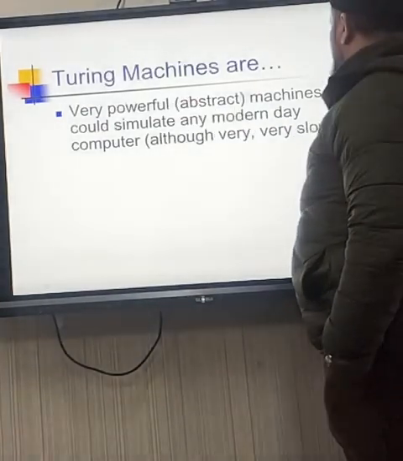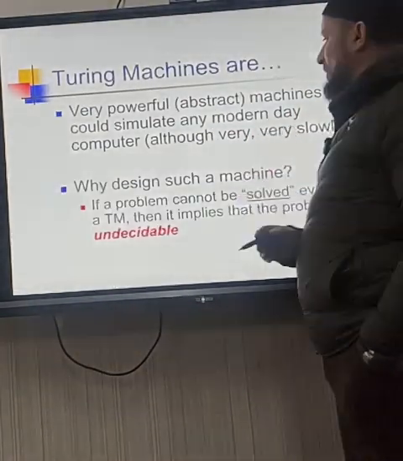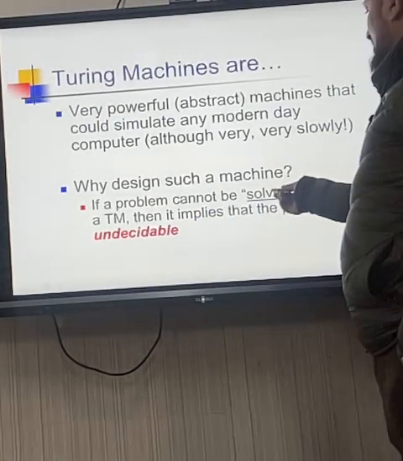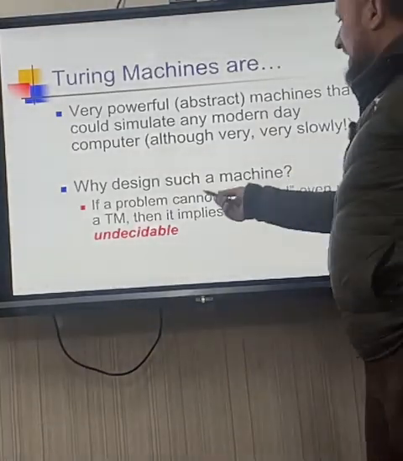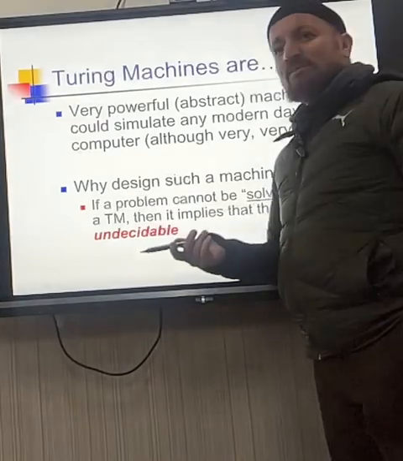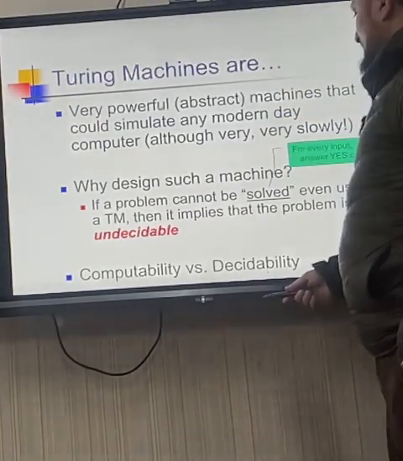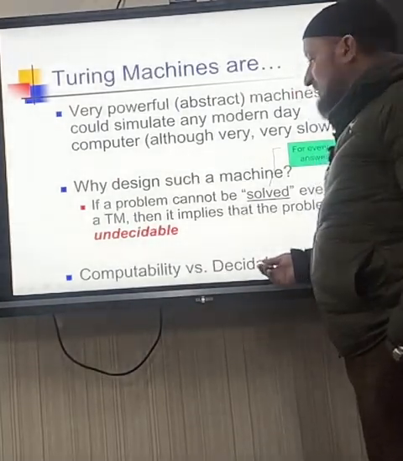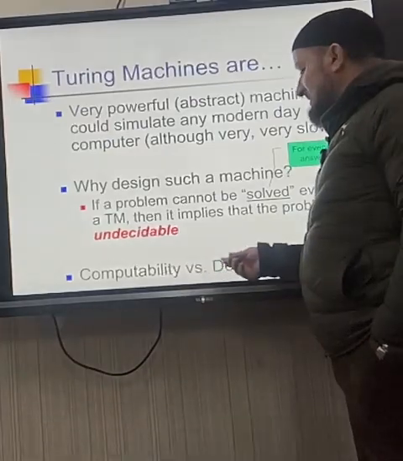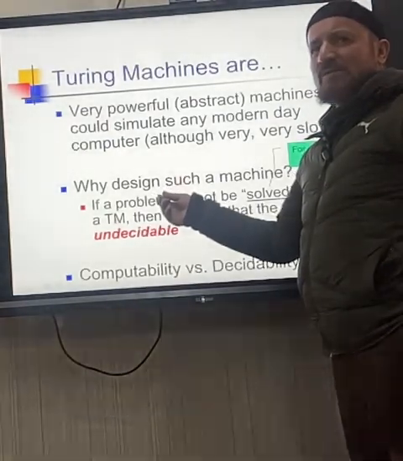So, that's why I say it is a very powerful abstract machine that could simulain any modern day computer, although it is slow. So, that is what the problem is, undecidable or solved. If there is a problem which the Turing machine cannot solve, so that problem cannot be solved. That is undecidable. So that's why we say computability versus decidability. Right? Write down, this is your assignment. Computability versus decidability. What is the difference between computability and decidability? The answer is this thing actually, which I have told you exactly.